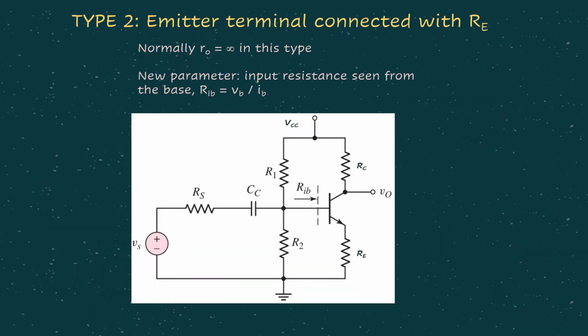Okay, now we come to the second type of common emitter amplifier, which is the emitter connected to RE. And in this particular type, as you can see from the circuit, this is the additional RE that we have at the emitter terminal. And in this case, normally RO value is infinite. And in this particular AC analysis, there will be a new parameter that we need to consider, which is called RIB, which is the input resistance looking from the base, RIB, which is given by VB over IB.